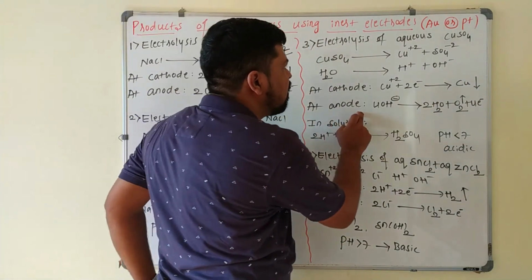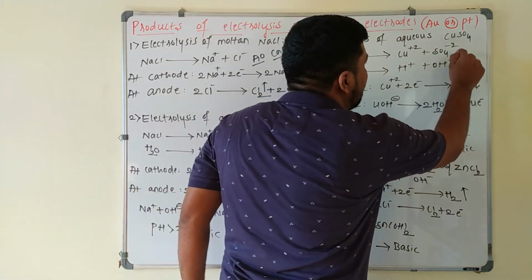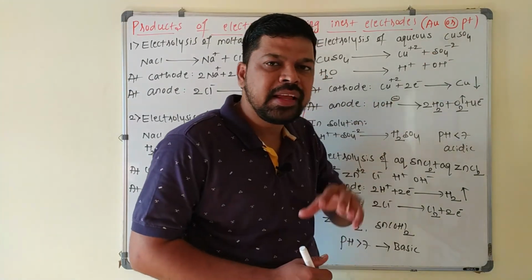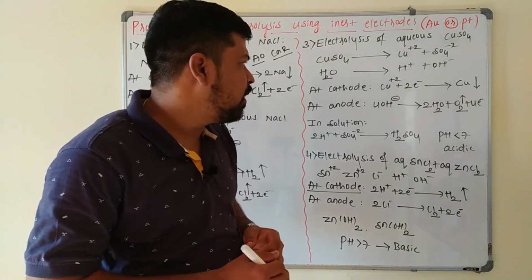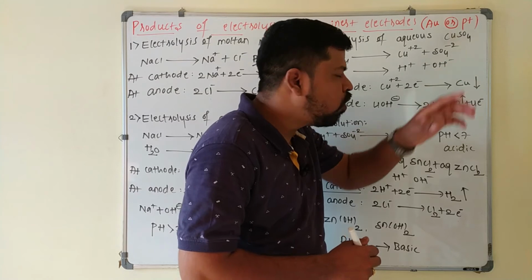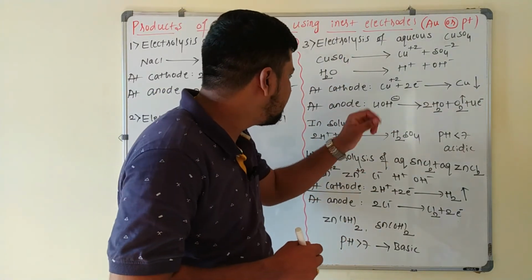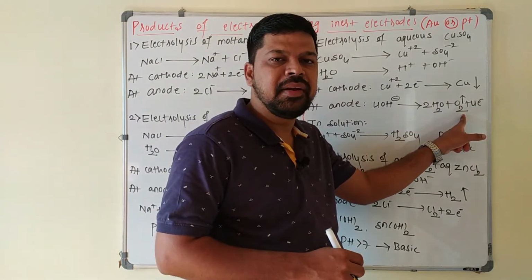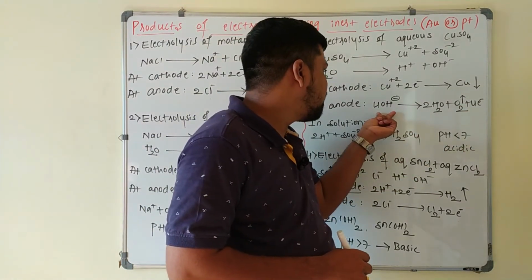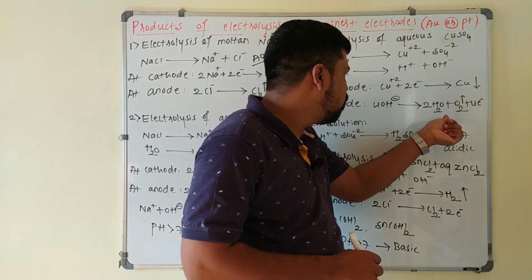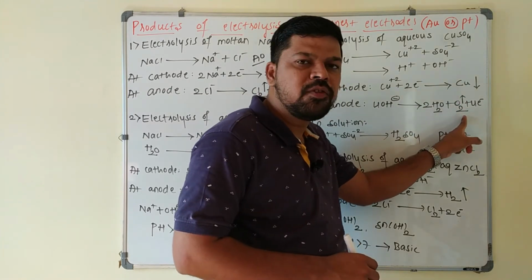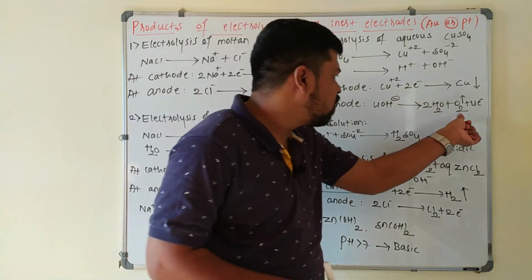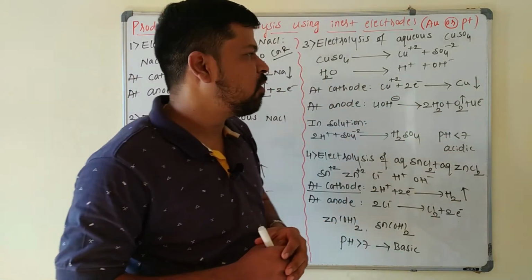At the anode, we have OH- ion and SO4 2- ion. In between these two, the anion liberating capacity, that oxidizing tendency, will be maximum for what? OH- ion. So what happens here? OH- ion undergoes oxidation and oxygen gas is liberated here. That is 4 OH- gives 2 moles of water plus 1 mole of oxygen. 1 oxygen gives 2 electrons, so 2 oxygens give 4 electrons here.